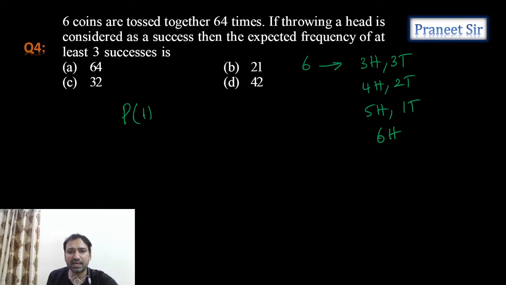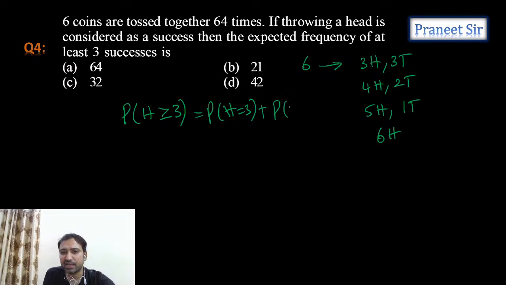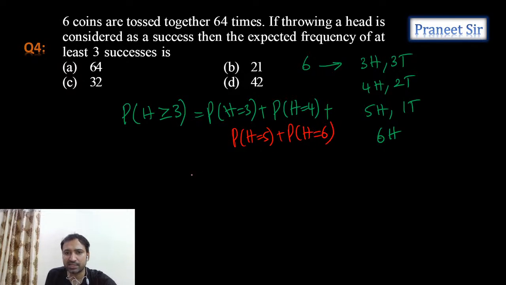Probability of getting at least 3 heads, that means greater than or equal to 3, that is equal to probability of h equals 3 plus probability of h equals 4 plus probability of h equals 5 plus probability of h equals 6. So let's calculate all this.